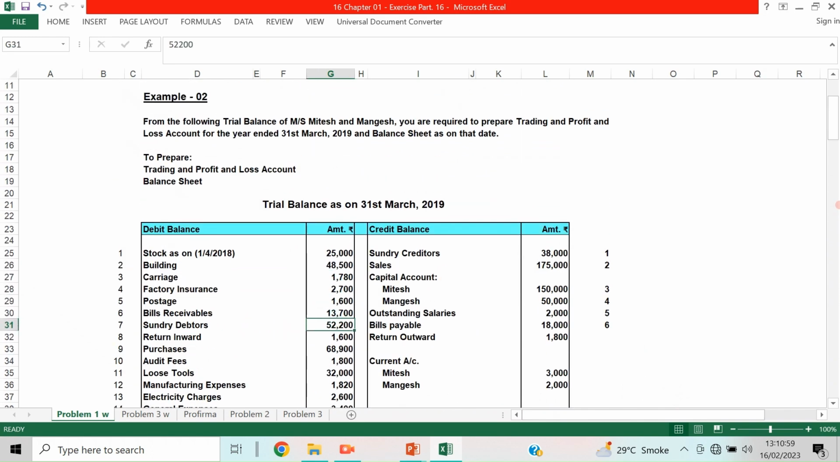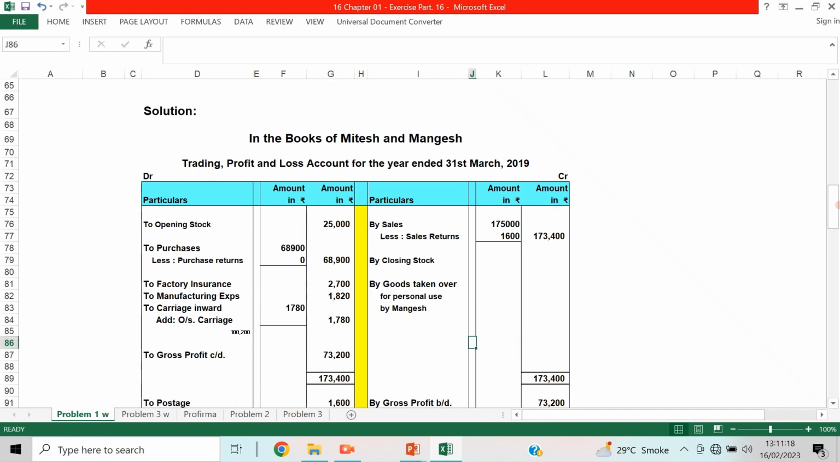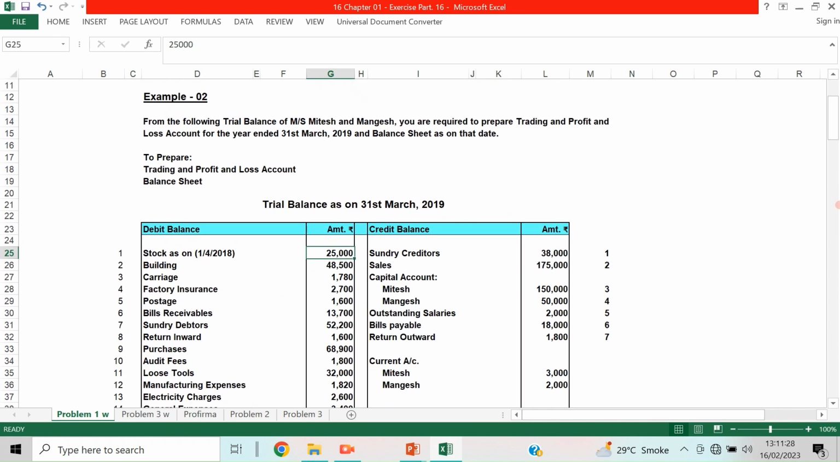Now, return outward means what? Purchase return. Seventh, purchase return 1,800. Return inward is sales return, return outward is purchase return. Okay, 1,800, we'll take to the trading account. Same way, purchases less returns. Finally, this figure is taken here.